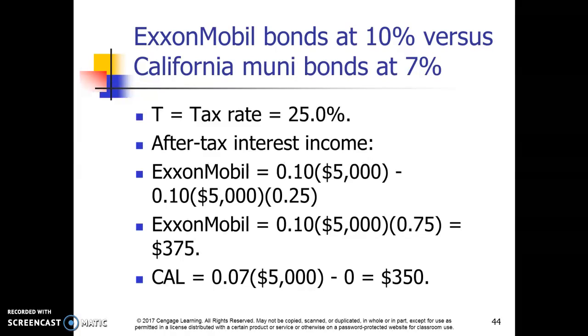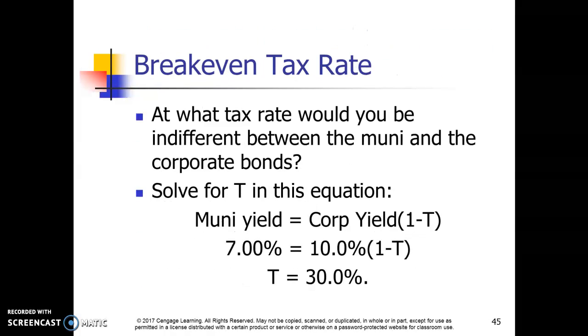Our after-tax interest income for ExxonMobil is going to be the 10% times 5,000 times one minus the tax rate. So we're going to end up with $375. The same investment with a California municipal bond at 7% interest is going to get us $350. So the higher interest percentage on the ExxonMobil bond compensates for the tax. So we still would be better off going with ExxonMobil in this example.